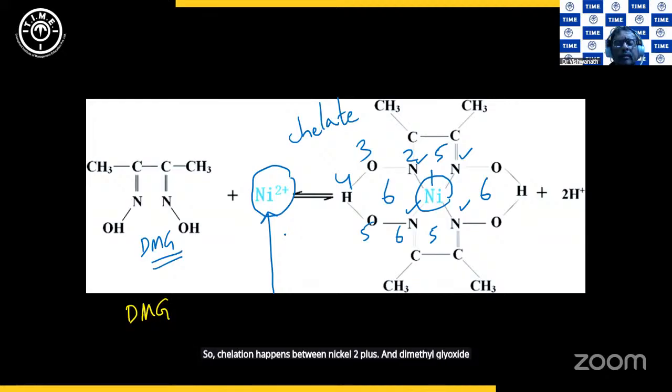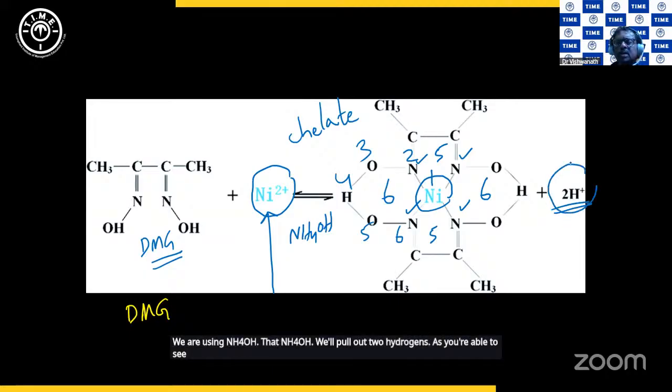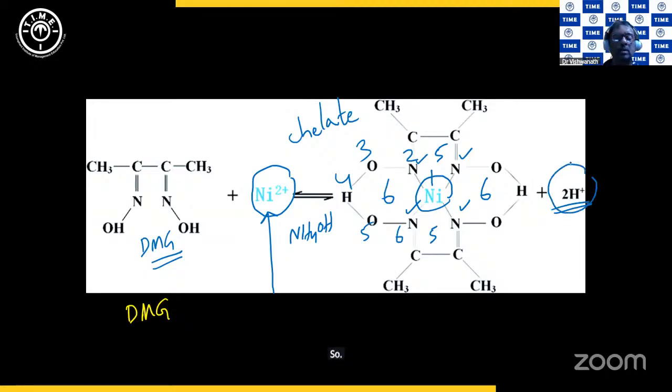You know that we are using NH4OH. That NH4OH will pull out 2 hydrogens, as you are able to see here, 2H plus. So 2H plus have come out, and then nickel 2 plus has formed a complex with DMG. So DMG is actually 2 minus and nickel is 2 plus. So the overall complex has got no charge. I hope this is clear.